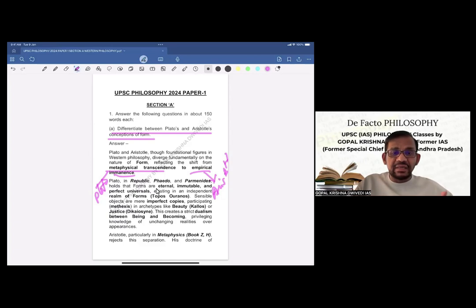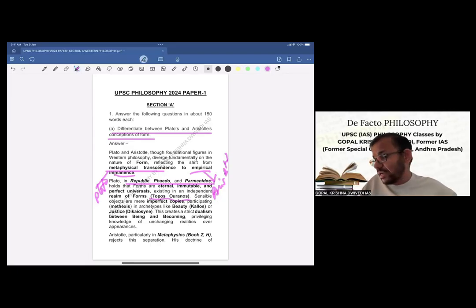So Plato, in Republic, Phaedo, and Parmenides. So these are his books. So this is again very important. We are quoting here, holds that forms are eternal, immutable, and perfect universals, existing in an independent realm of forms, topos, korenos. Now these are Greek words being used here. So I keep on telling that wherever in Western philosophy, maybe Greek or Roman words can be used, or English words can be used. Wherever in Indian philosophy or writing, Sanskrit words should also be used, because this will give originality to your answer. Sensible objects are mere imperfect copies participating in archetypes like beauty or justice.